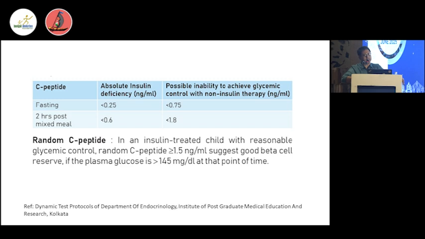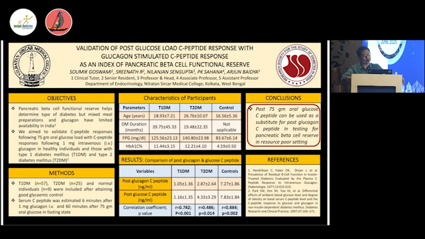The important thing in investigation is triglyceride, low HDL, that goes in favor of type 2 diabetes, whereas the SGOT, liver function test, and USG abdomen we can get as part of the workup. The C-peptide assessment is very important, which can be done as basal or stimulated value, and antibodies for type 1 diabetes and genomic sequencing are also very important for overweight diabetes in young and the MODYs. Now for C-peptide, there are different cutoffs. For fasting C-peptide, usually less than 0.3, and stimulated C-peptide of less than 0.3 is very important for type 1 diabetes as insulin deficiency.